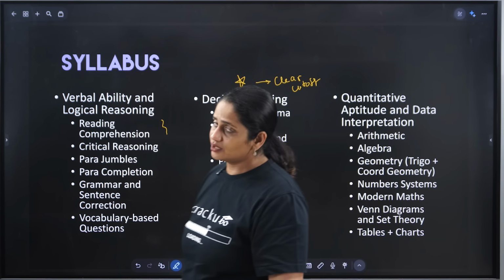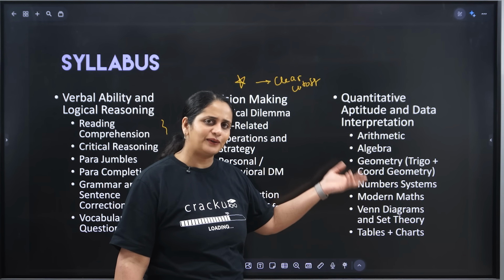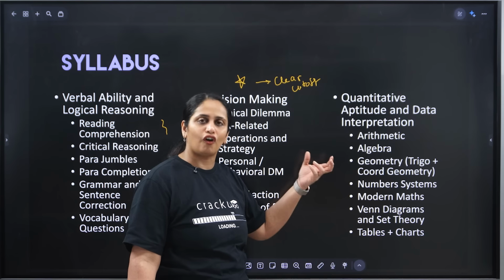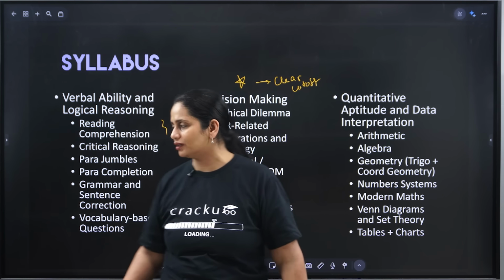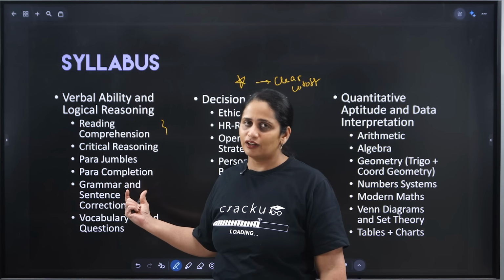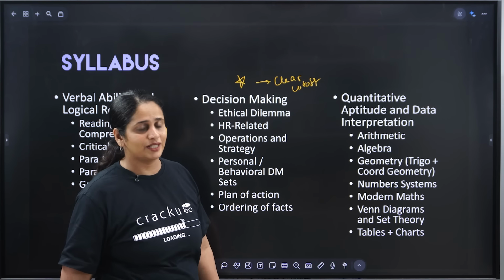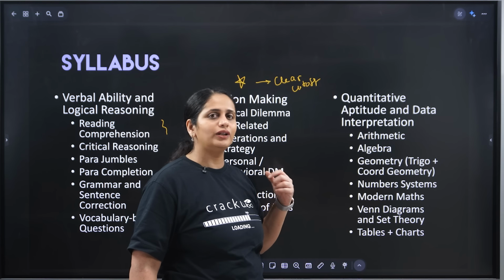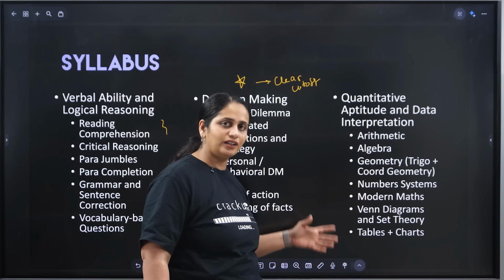Now let's go to the third part, which is QADI. So QADI, I actually feel is pretty similar to the quant section of the CAT exam. So you can think that you need to do some amount, like say 40% of the work for the VLR section. This is 100% of the work for the DM section. And for the quant section, you need to do like 10% of the work. It is not very different from the quant section that you have in CAT.